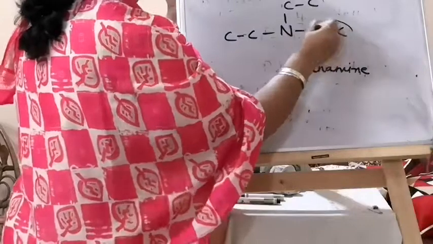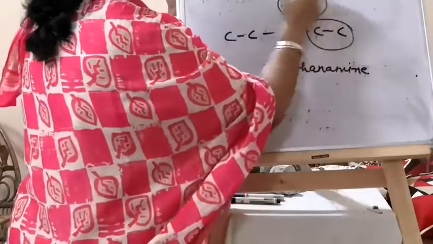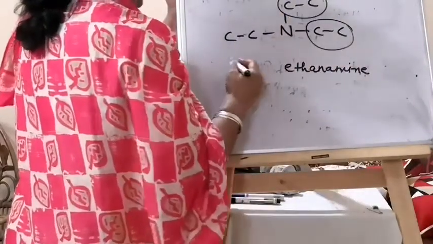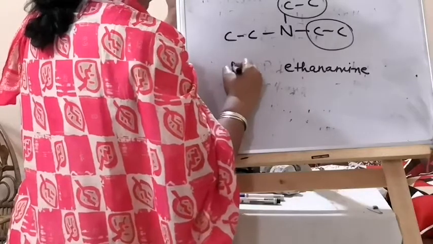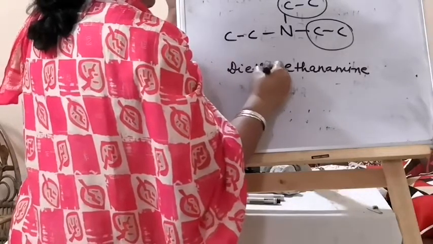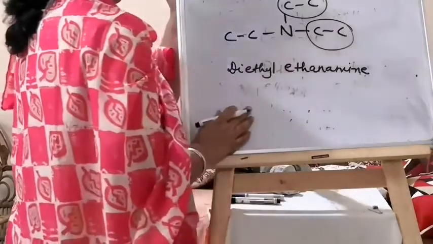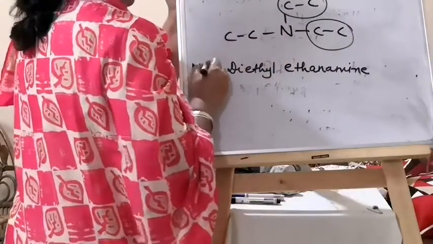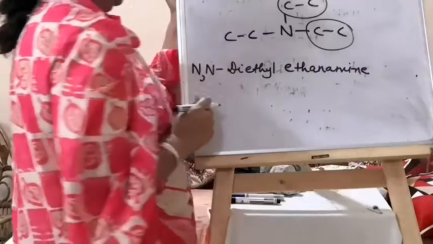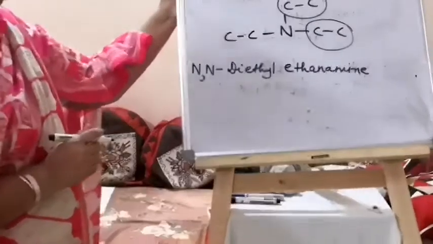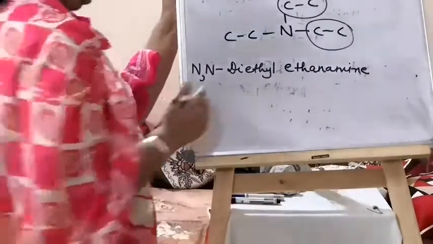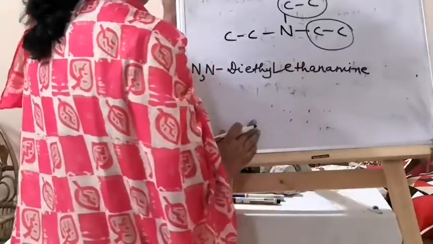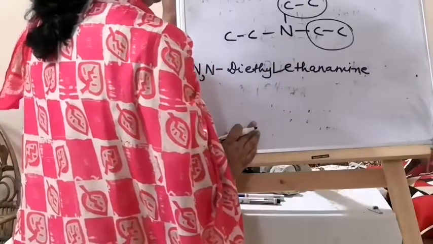This is ethyl and this is also ethyl. So 2 times, so we will have diethyl. It will come as a prefix, and both of them are attached to N. So N,N-diethylethanamine, no space should be there.